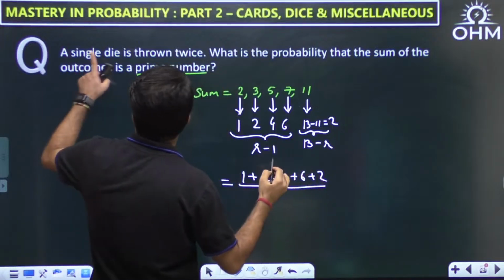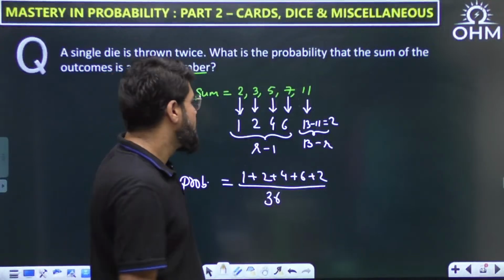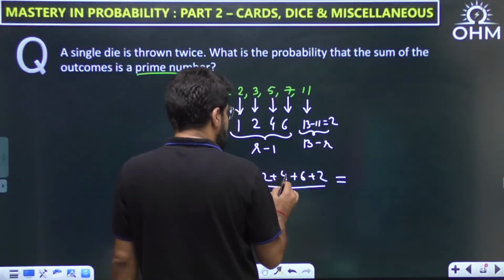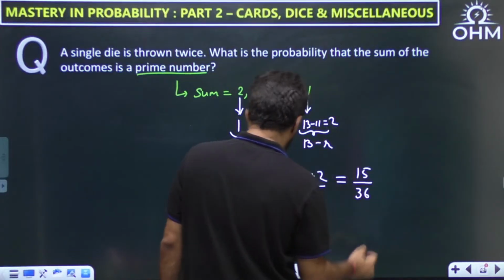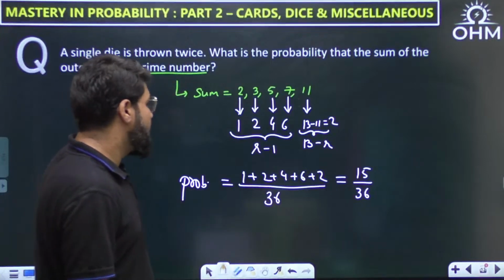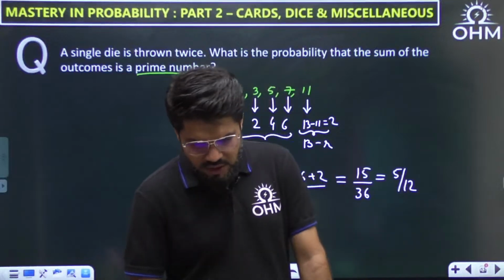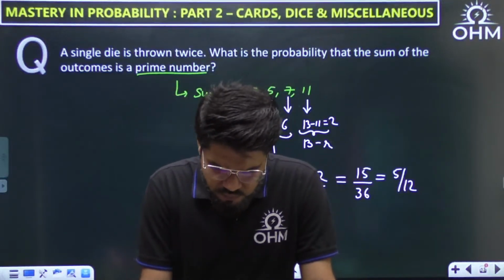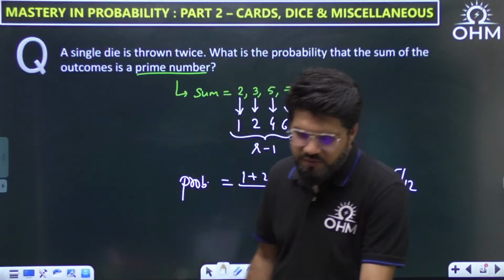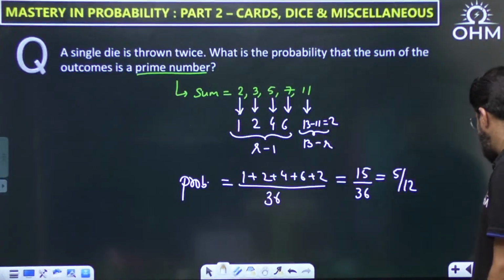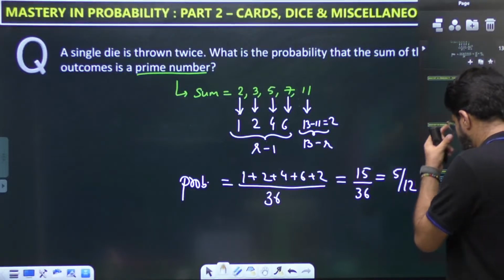For a single die thrown 2 times, the size of the sample space we already know, as we have seen in the last question, is 36. So this becomes 15 divided by 36, or if I cancel with 3, it is 5 divided by 12. This is the 5 by 12. The sum of the 2 dice is an important one, so we have dealt with it separately.